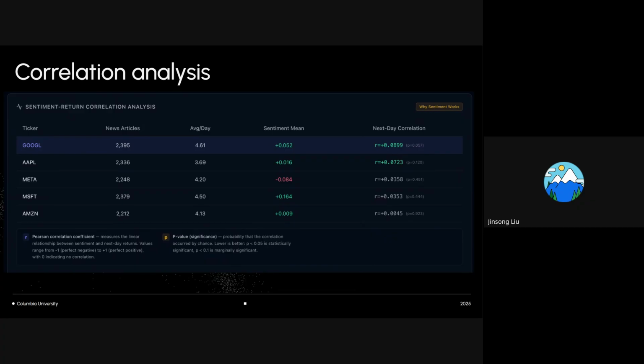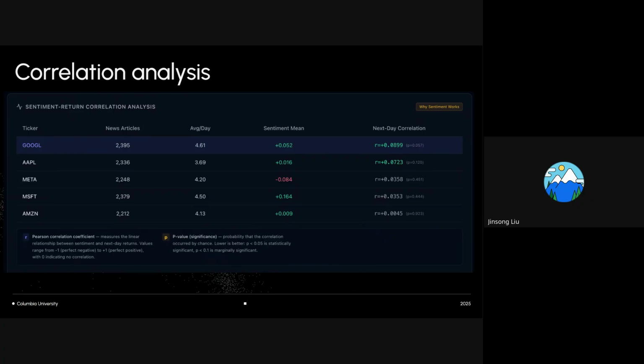So from the results, we observe that Google shows the strongest relationship, which is marginally significant at the 10% level. Apple also exhibits a positive correlation, though weaker and not as statistically significant. Other stocks such as Meta, Microsoft, and Amazon show very small or near zero correlation.